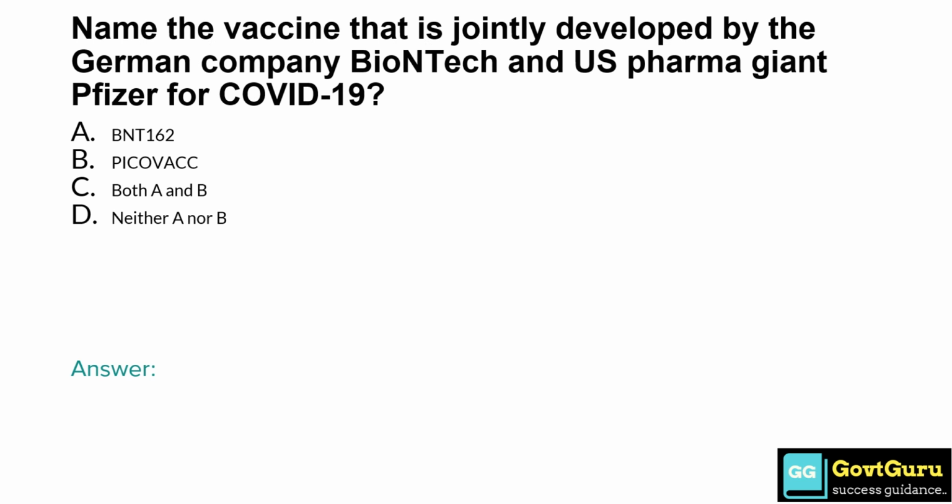Name the vaccine that is jointly developed by the German company BioNTech and US pharma giant Pfizer for COVID-19. Option A, BNT 162. Option B, Picovac. Option C, both A and B. And option D, neither A nor B. So the answer is option A, BNT 162.